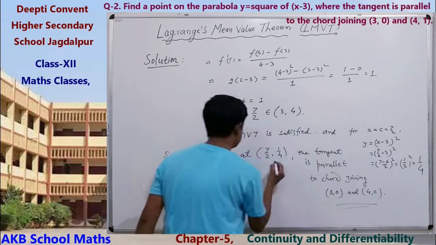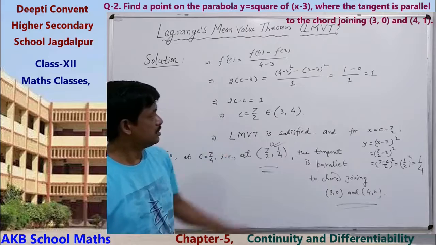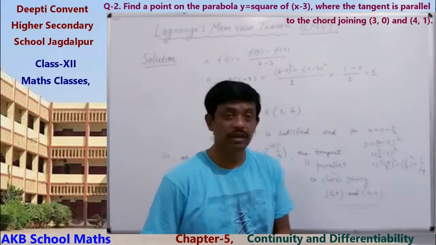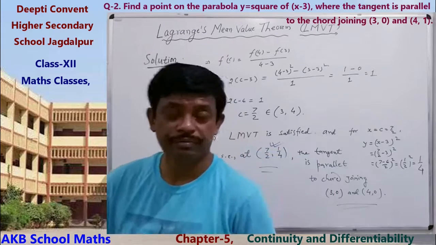Okay, so this is the required point. Clear? So this type of question can be solved by using Lagrange mean value theorem. So try to solve some questions. Okay.